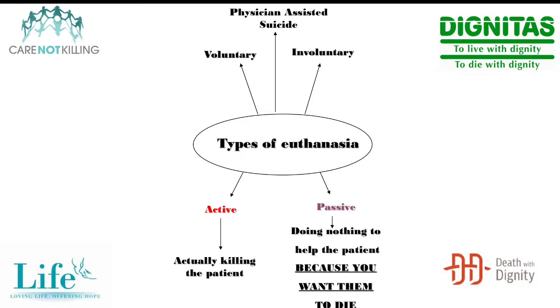Euthanasia comes from the Greek meaning good death, and it refers to mercy killing, the idea that a doctor should be allowed to kill a patient or allow a patient to die to relieve the patient's suffering or to restore the patient's dignity in some way.